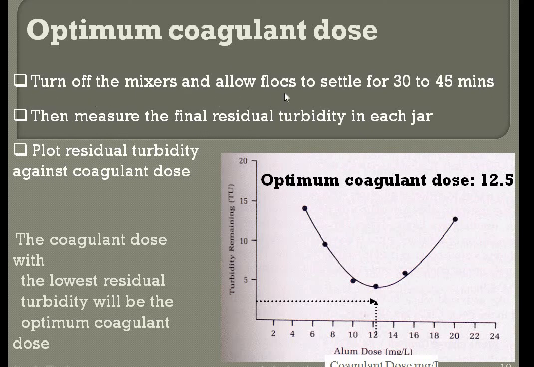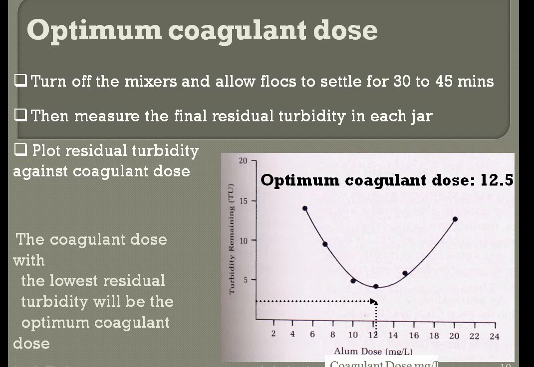After the mixers are turned off, it will settle for 30 to 45 minutes, the final residual turbidity in each jar we will have to measure, and we have to plot the residual turbidity against the coagulant dose. The coagulant dose with the lowest residual turbidity will be the optimum dose. Means we have given the dose at intervals of 10, 10, 10. So we have plotted a graph of the maximum remaining turbidity which remains in the jar, and after applying